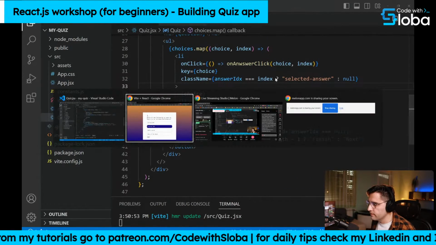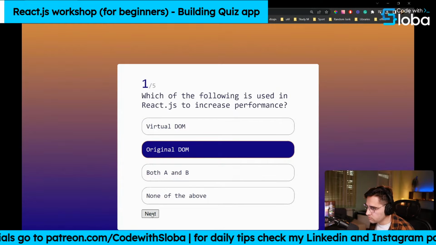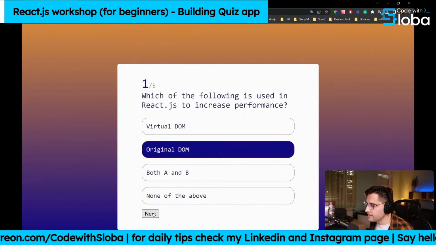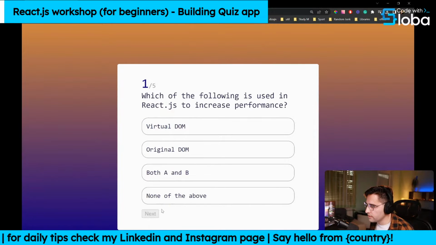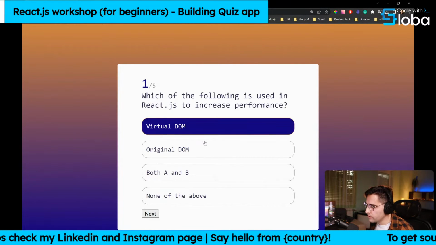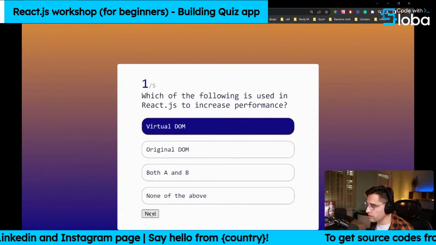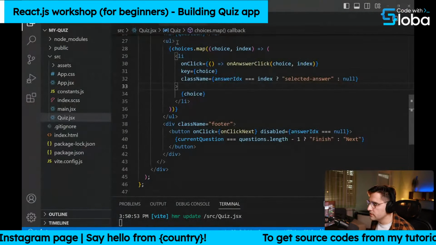Okay, it looks decent. We need to apply some styles to it, but if I refresh, it should be disabled, as you can see, so you cannot click it. Then when you select an answer, it's enabled, and now you can click on it. Okay, so let's apply some styles to it.